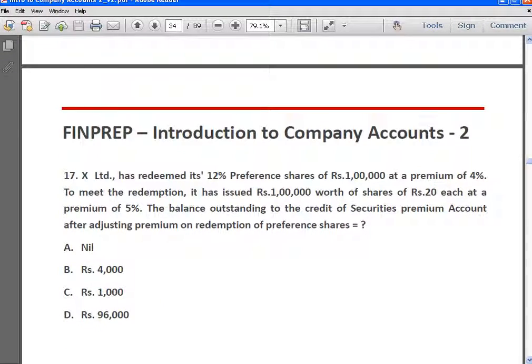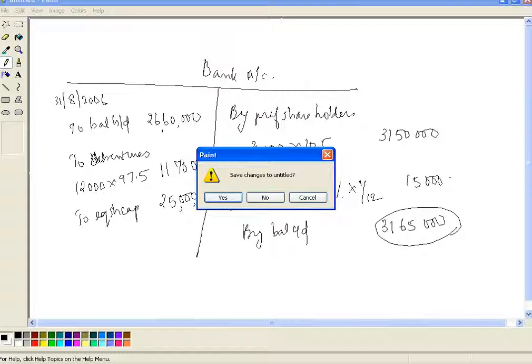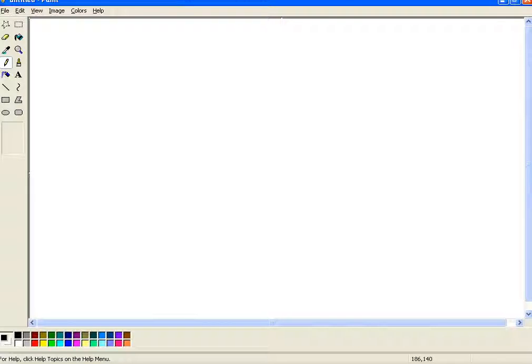Okay, next, X Limited has redeemed its 12% preference shares of rupees 1 lakh at a premium of 4%. To meet the redemption, it has issued rupees 1 lakh worth of shares of rupees 20 each at a premium of 5%. The balance outstanding to the credit of securities premium account after adjusting premium on redemption of preference shares is how much? Okay, so here the premium on redemption is 4% of 1 lakh, which is equal to rupees 4,000.